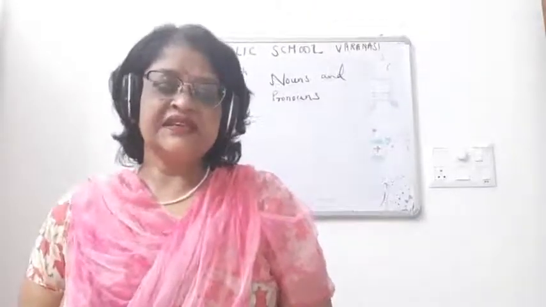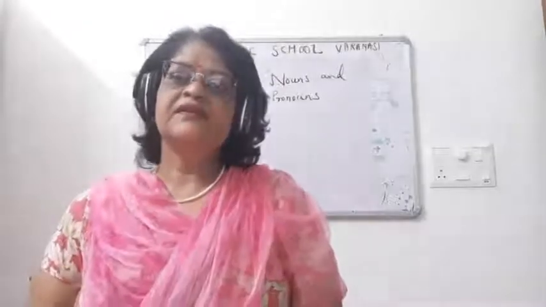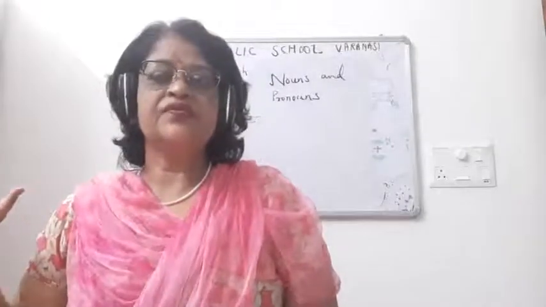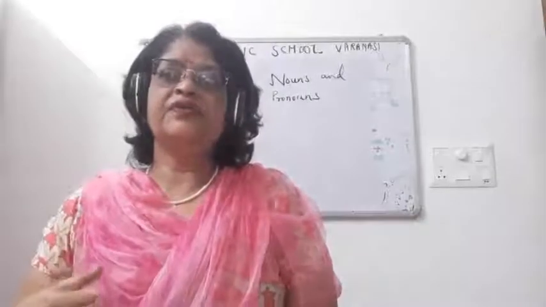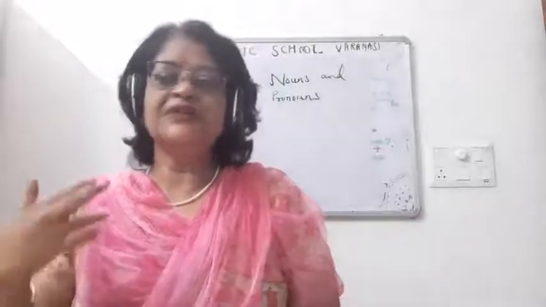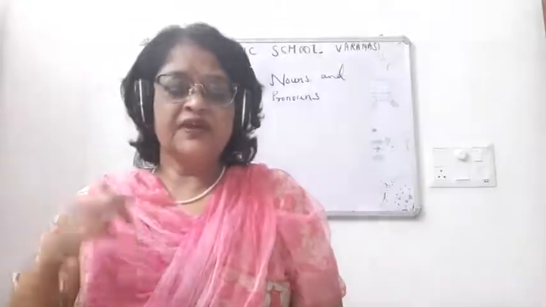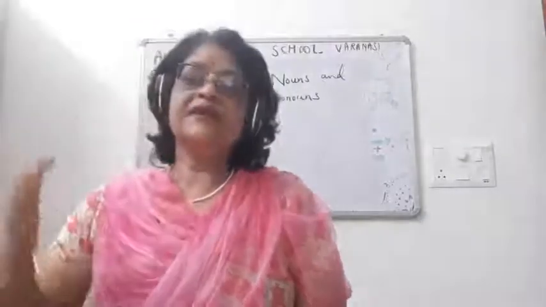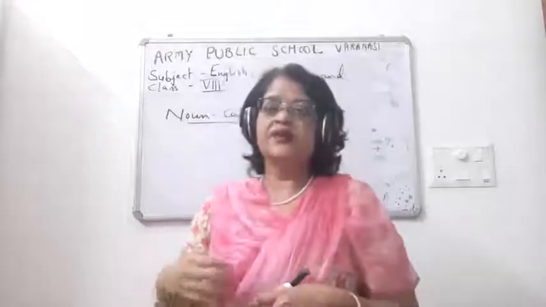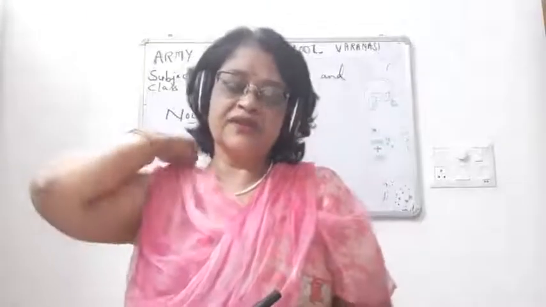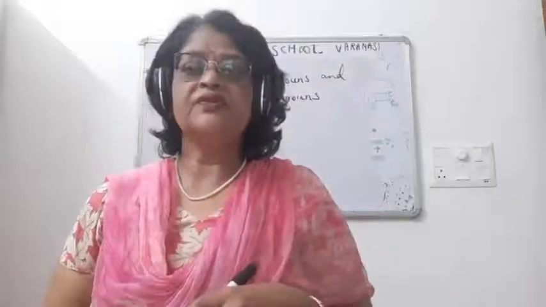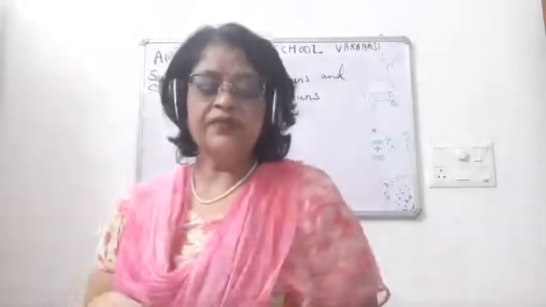If I say noun, simply what is a noun, just now I have taught you the definition of noun. Then kinds of noun can be in 2 categories, 5 types of noun. In the modern books of grammar we are finding another type of noun, that is countable and uncountable noun.